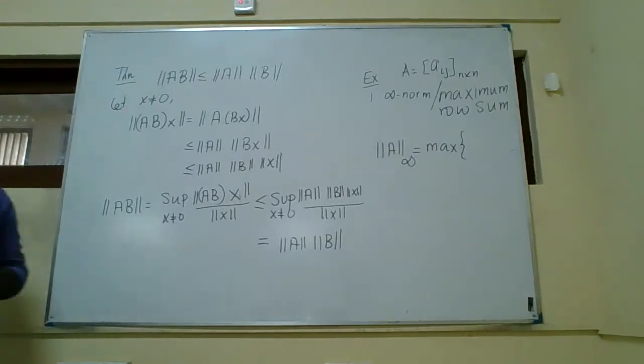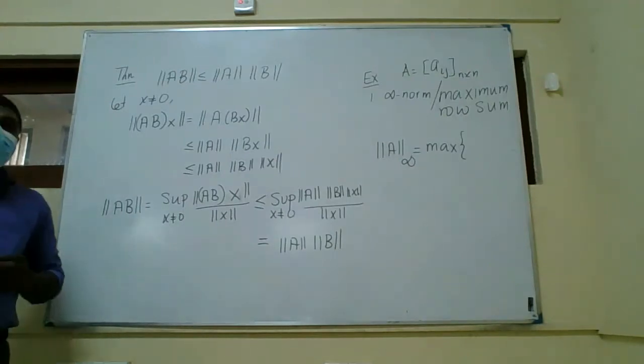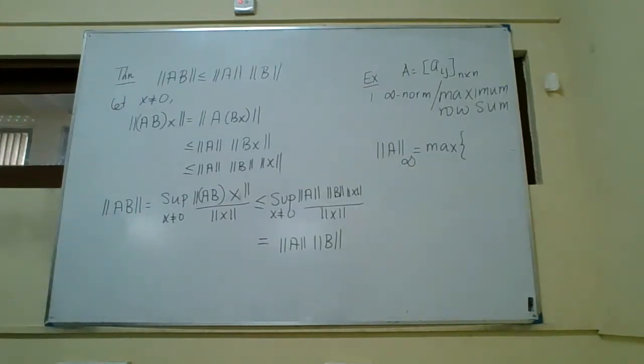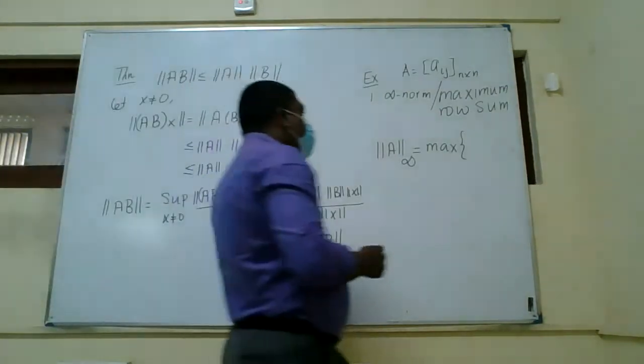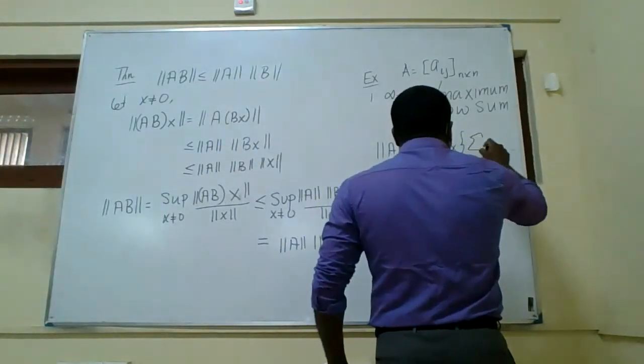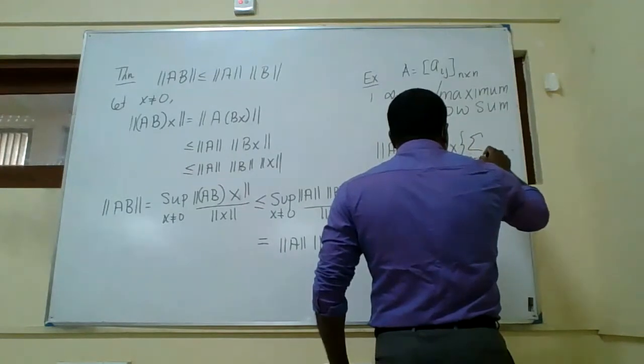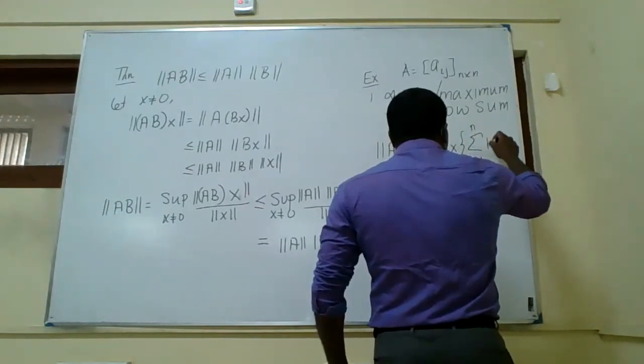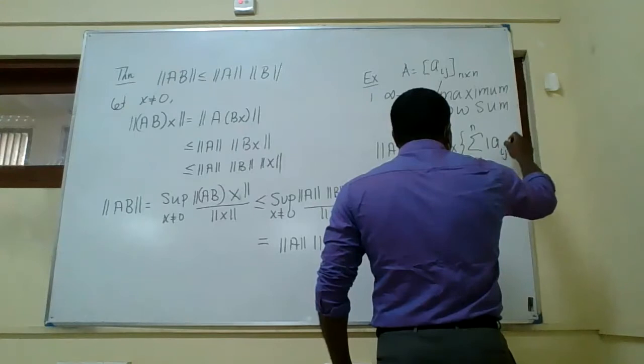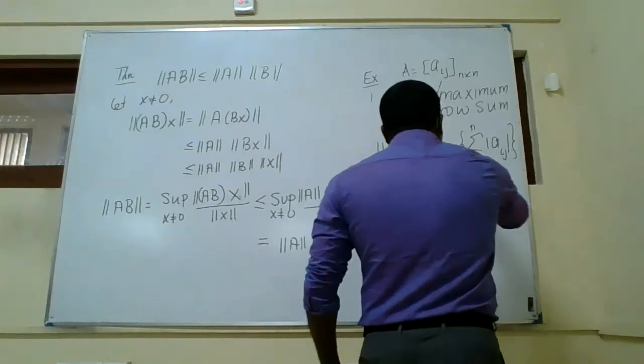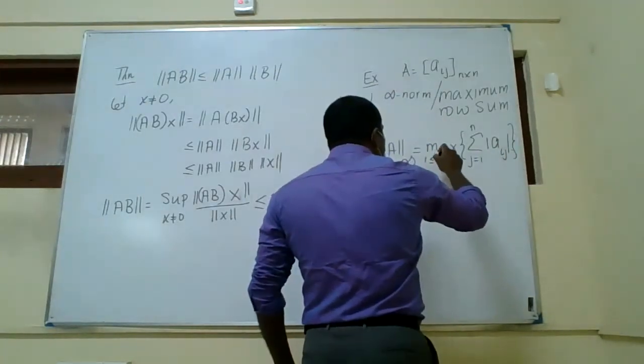Rows are A11, A12, A13, A14, then A21, A22, A23, and so on. So it is the maximum of the summation of j running from 1 to n of the absolute value of Aij, and this maximum is taken over all i.